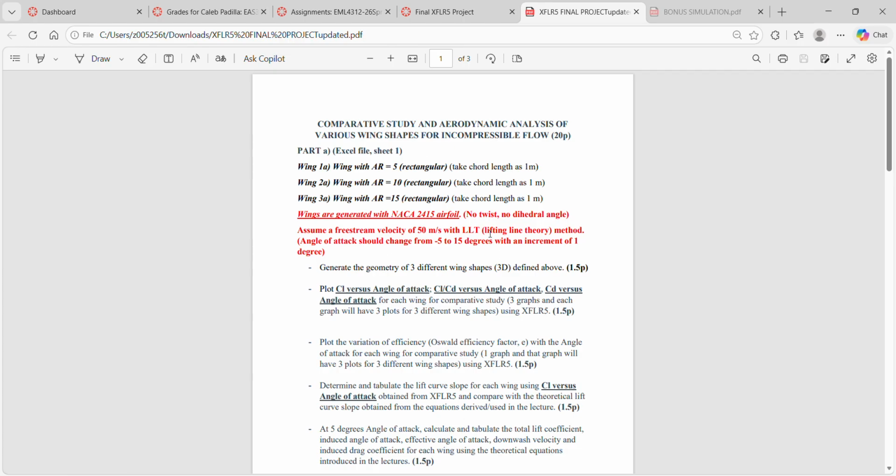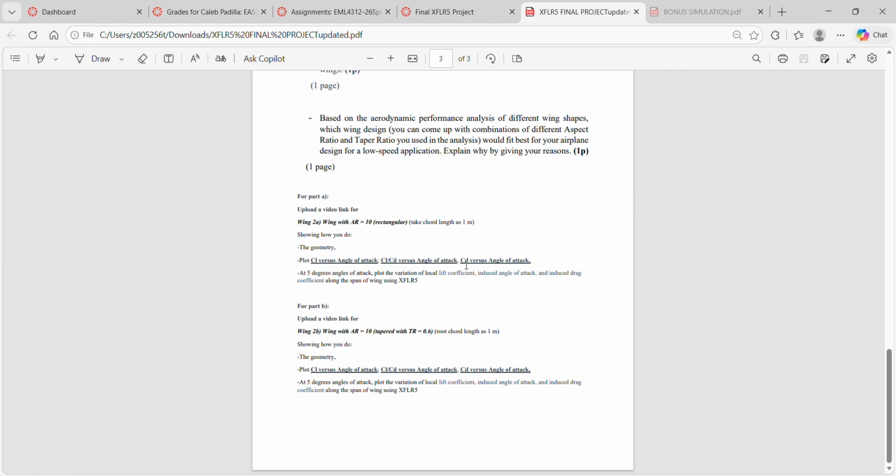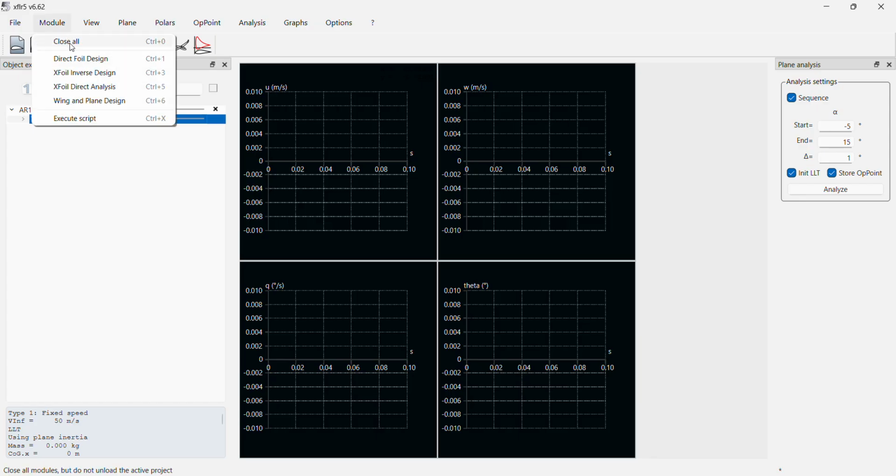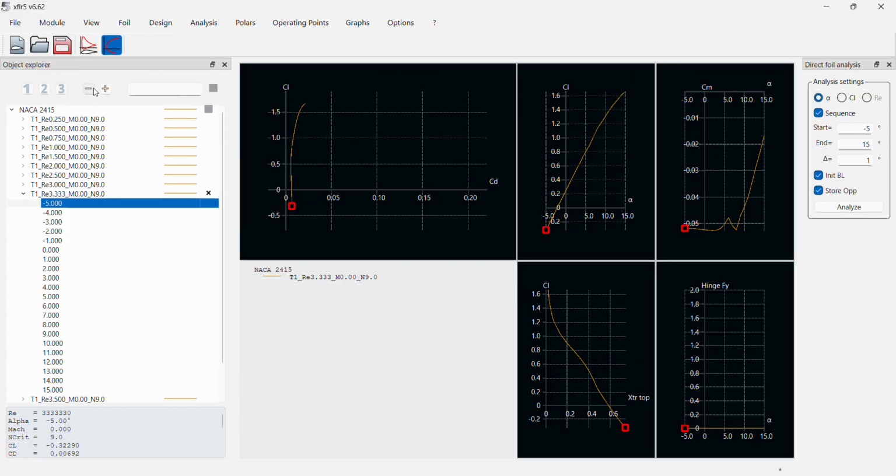In our project report, the second part asks to plot the CL versus angle of attack, CL/CD versus angle of attack, and CD versus angle of attack. So back into XFLR5, we'll go to module, back to X-Foil Direct Analysis. Click on this 3 million Reynolds number. That's the only one selected. We have our CL versus alpha right here.